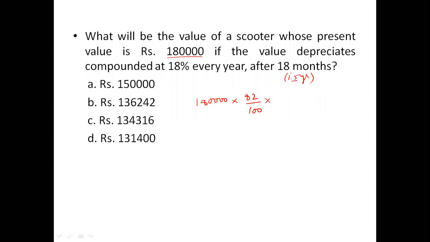But next we take only half a year. For half a year it will be 9% decrease. 9% decrease becomes 91 by 100. Don't worry about zeros because zeros are there only to get cancelled. We have to see 18 into 82 into 91.